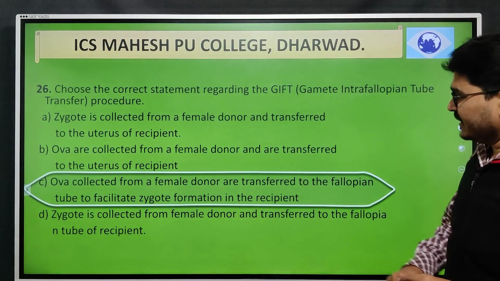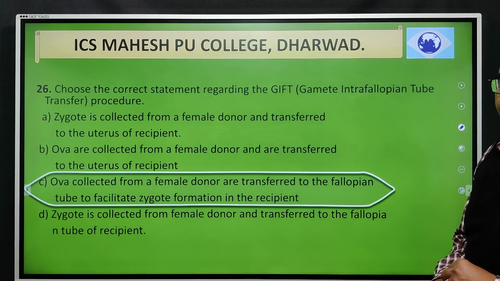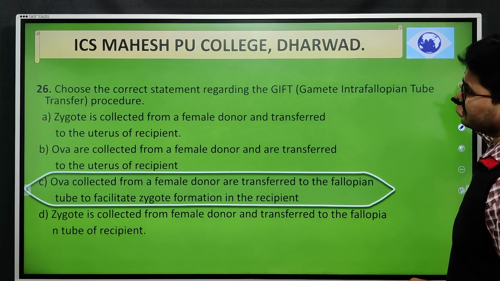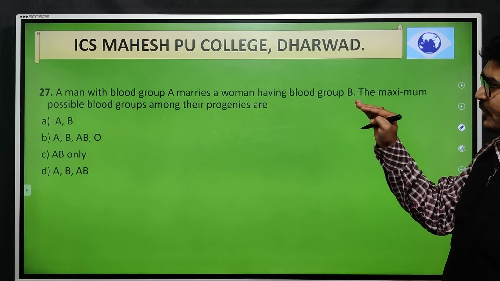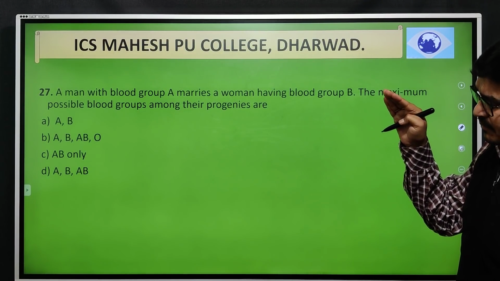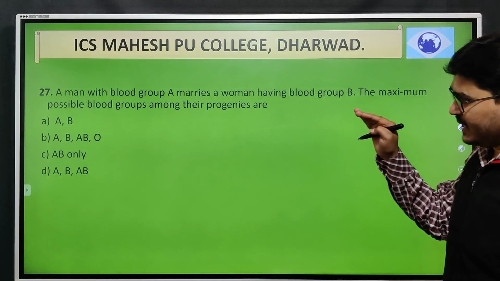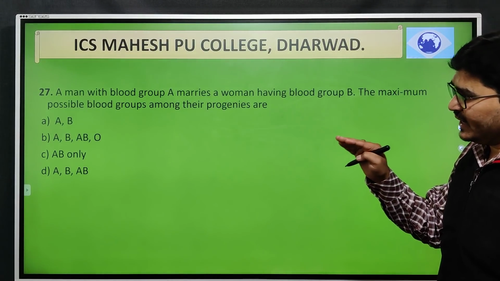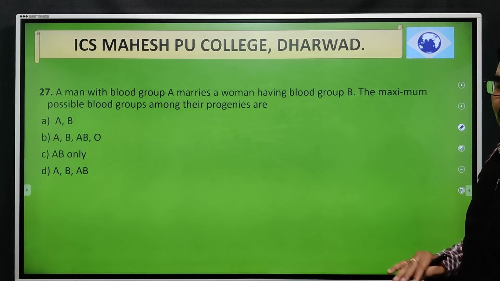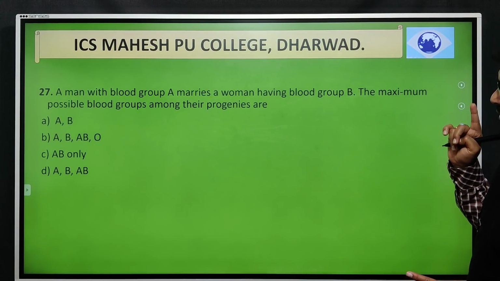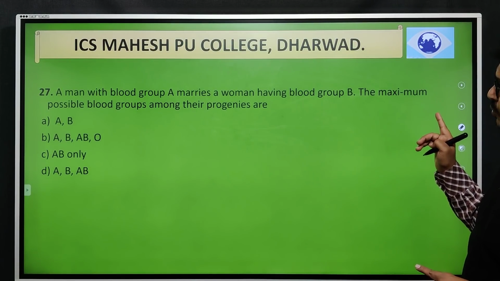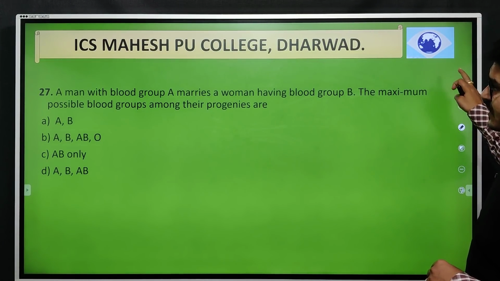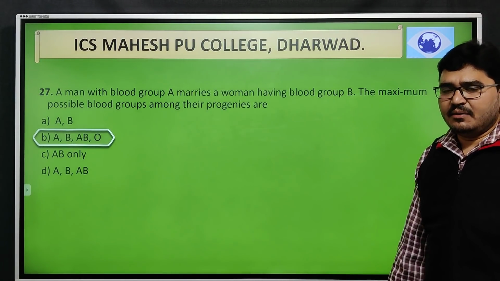That is, ovum is collected from the donor and later on it is transferred into the recipient after getting fertilized. Next, a man with blood group A marries a woman having blood group B. The maximum possible blood groups among their progeny are: A, AB; B, AB, B, AB, O; C, AB only; and D, AB and AB blood group. So when a man with blood group A marries a woman with blood group B, there are 4 possibilities, that is A, AB, B and O.